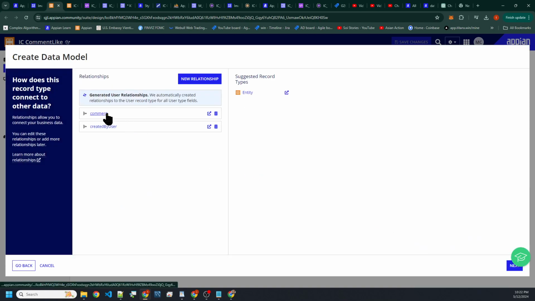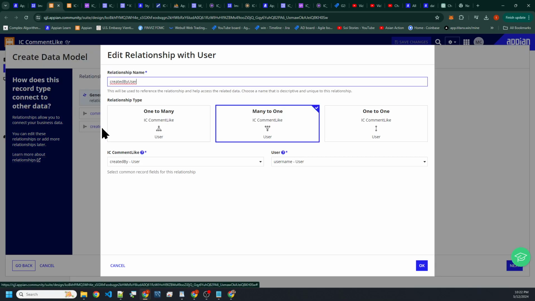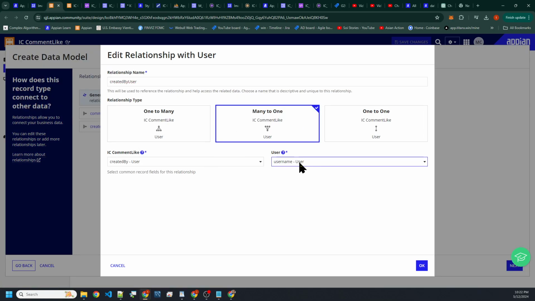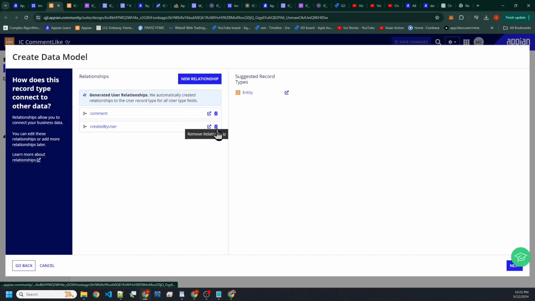So we call this relationship. Well, there's another user here, which doesn't make a lot of sense. It's going to try to create another user table or something, right? This is not really that. Maybe just trash this one for now.